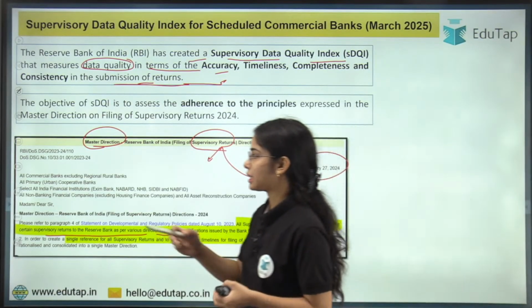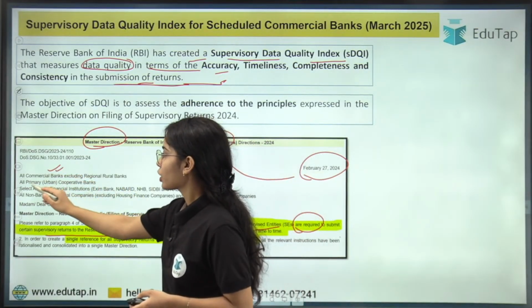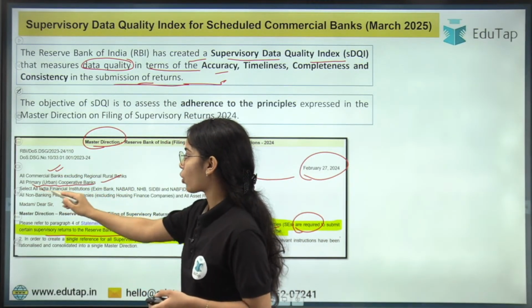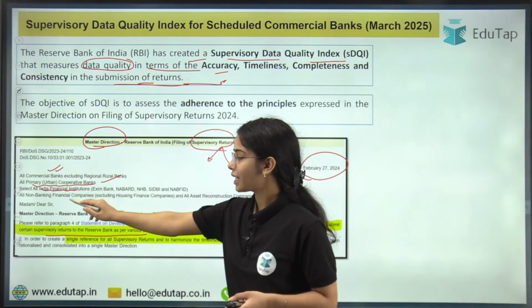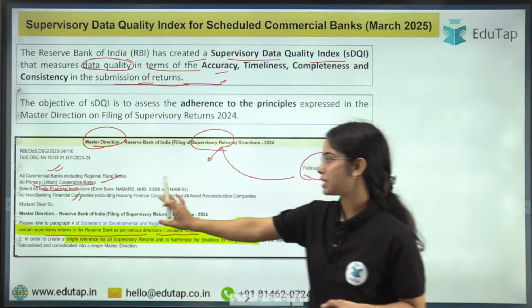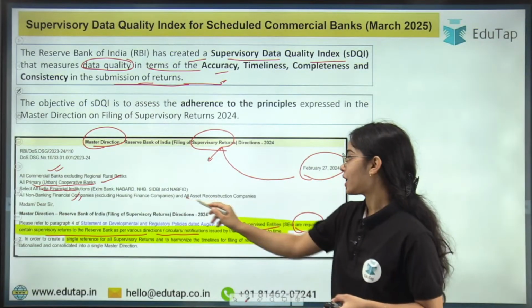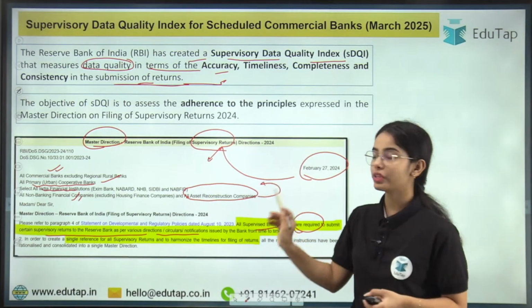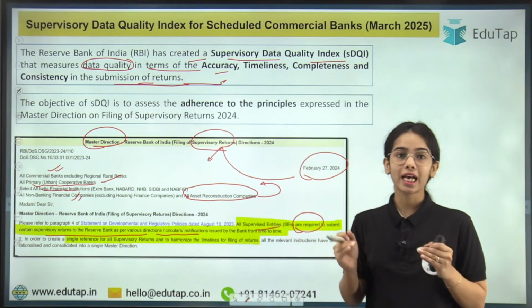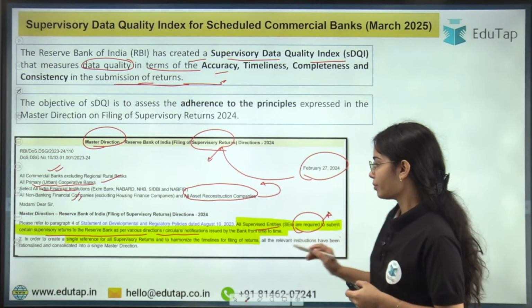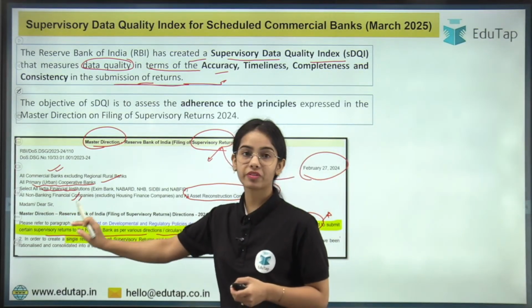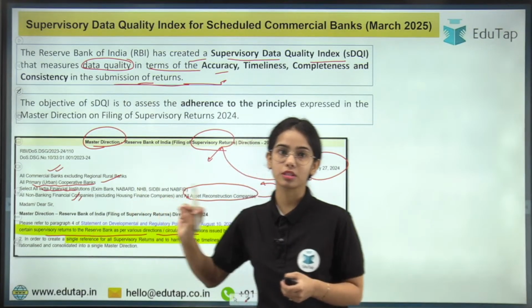All the supervised entities, let it be the commercial banks, all the primary urban cooperative banks, all India financial institutions, all non-banking financial companies excluding housing finance companies, and all the asset reconstruction companies, all of these are the supervised entities that have to submit certain supervisory returns and provide data to the Reserve Bank of India.